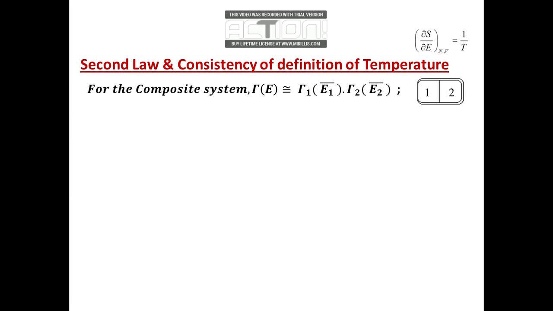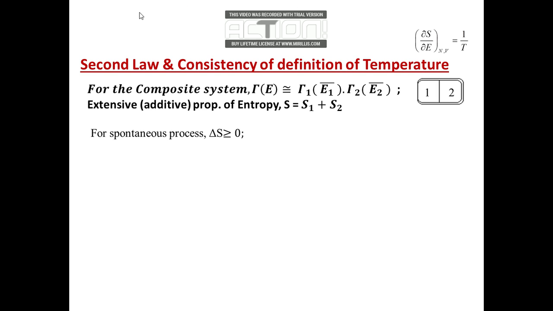Now let us try to see, for a spontaneous process of energy exchange between subsystem 1 and 2, what the entropy change is. We know the condition is that for a spontaneous process delta S should be greater than or equal to 0, and delta S in principle can be written like this.